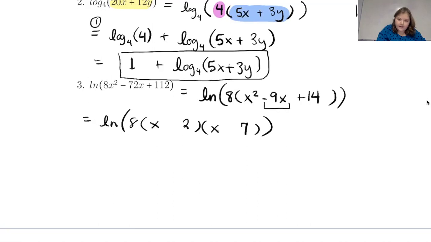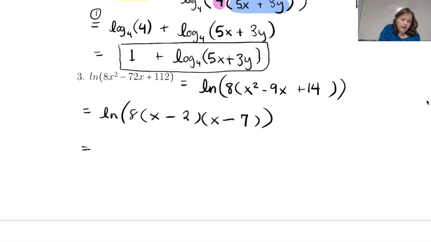And then we want a negative 9 in the middle and a positive 14 on the end. So they have to add together to get negative 9x and multiply together to get positive 14. So it works if we do a negative 2 and a negative 7, because negative 2 plus negative 7 is negative 9, and negative 2 times negative 7 is positive 14.